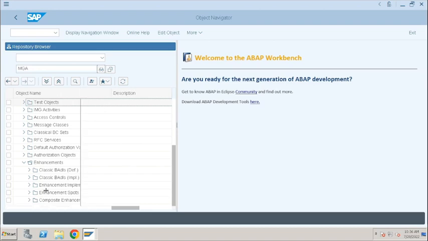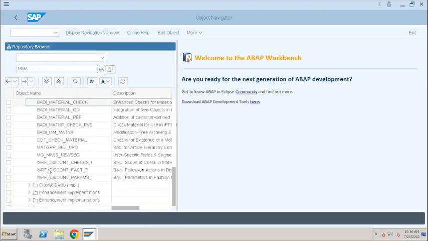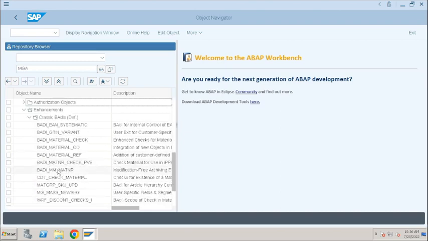In the enhancement section, you can see classic BADI definitions. These are all the BADI definitions available for the MM01 transaction code. But we don't know which BADI definition is going to trigger at which step. These BADI definitions are added in the standard program in different steps. So when we click on continue, a specific BADI definition will execute. When we click on save, only specific BADI definitions will execute, not all of them.